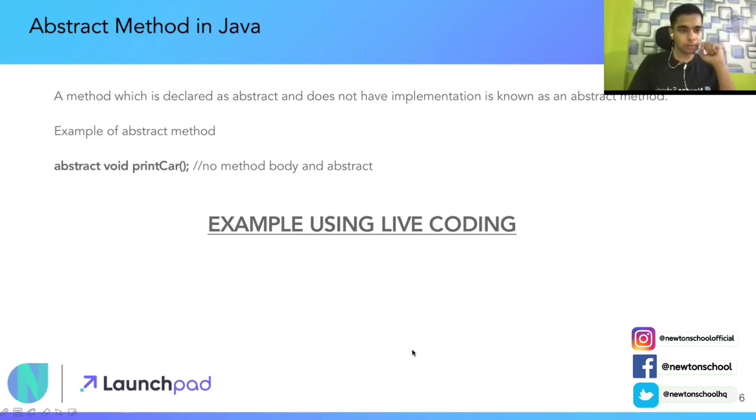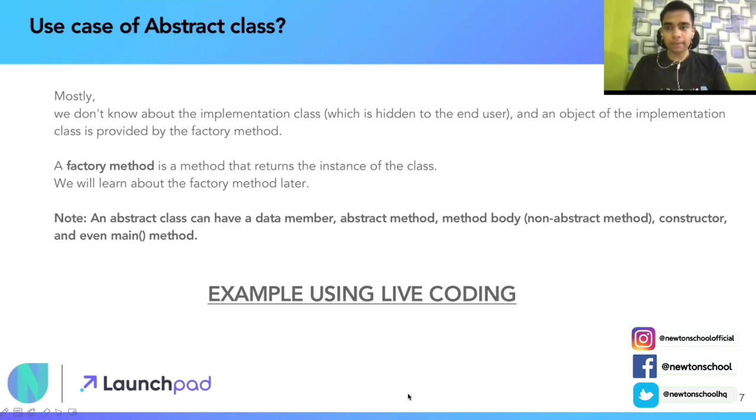Function के बाद क्या होता है? Brackets होते हैं, brackets के अंदर implementation होता है, right? But in this case, immediately after the brackets, I see a semicolon. So it is not just the declaration, the implementation is not there, right? There is no method body, and hence it is abstract. That's why it is an abstract method. We'll see with an example as well. Last and not the least, a very, very important slide.